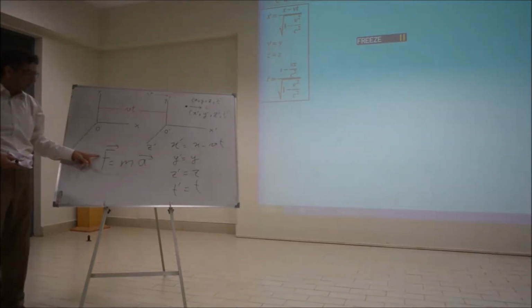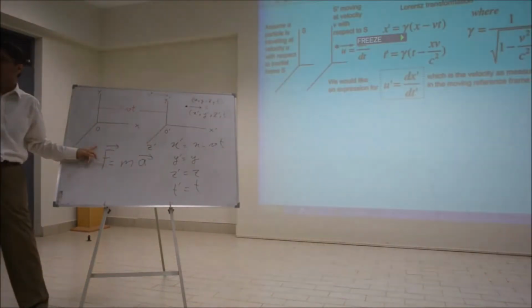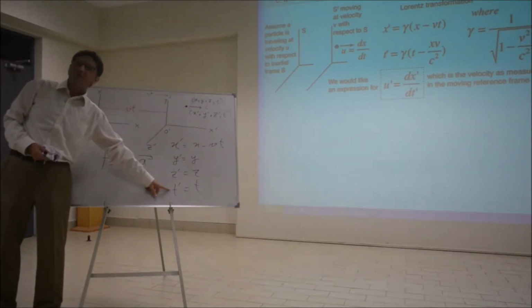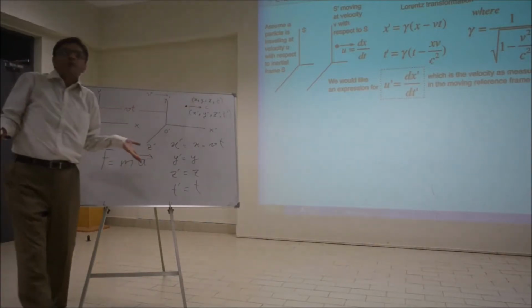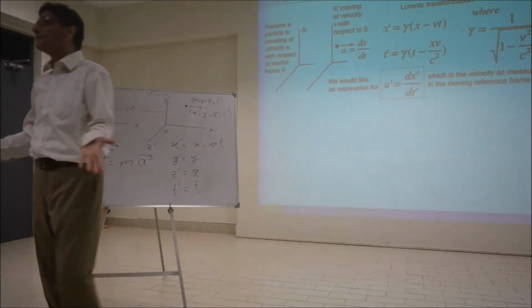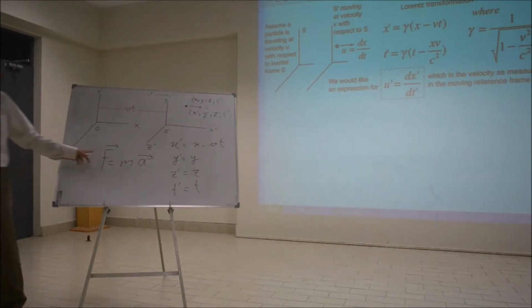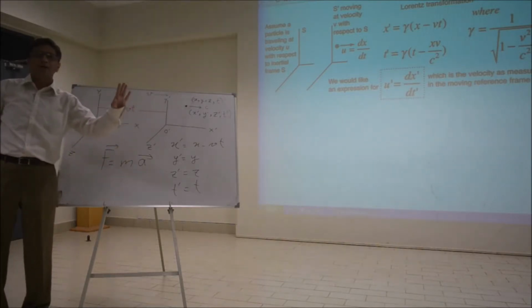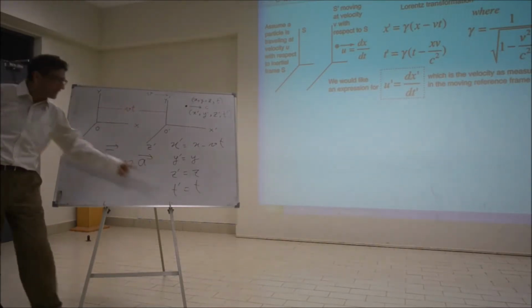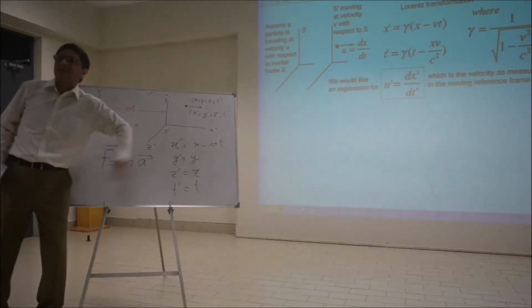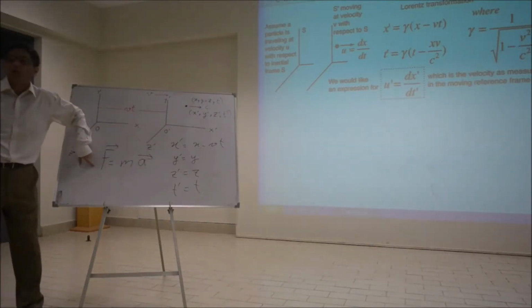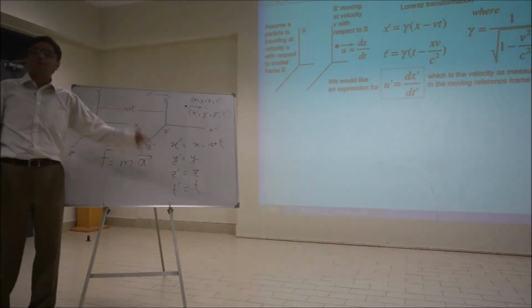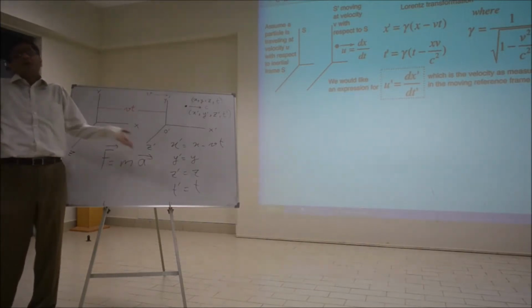So I will have to check whether my fx is changing the right way, whether my fy is changing the right way, whether my fz is changing the right way. But do I have any doubt about the fourth component? I don't need to have this fourth component in my vectors because I don't have to check it. All of you with me? I don't need the fourth component. Why? Because I know that it won't change. So I don't have to check it. If I don't have to check it, then I don't need it, because I know that the fourth component, if it existed, would be the same. So I don't need it because if this doesn't change and I don't have to check it, I don't need it, right?